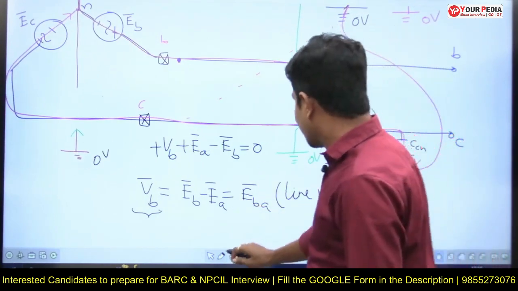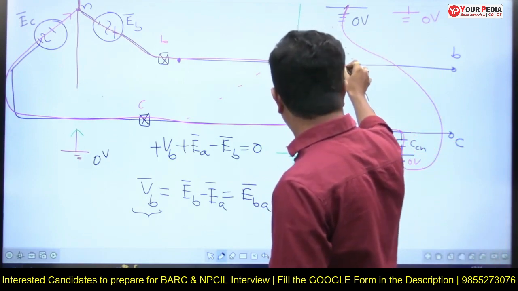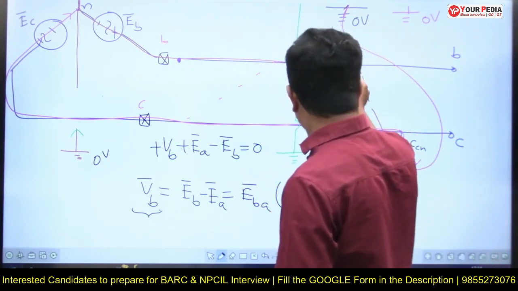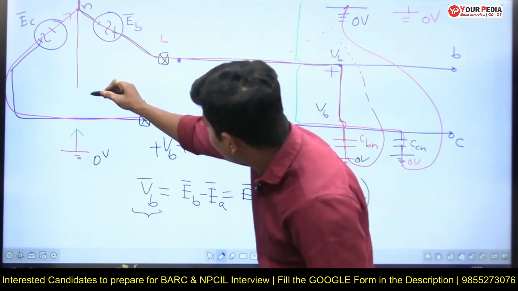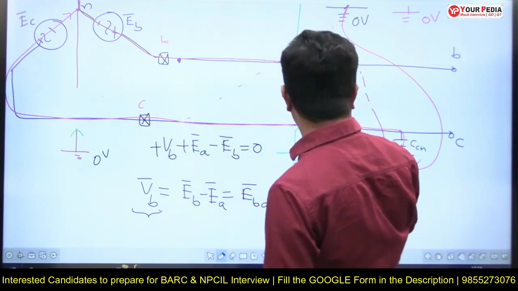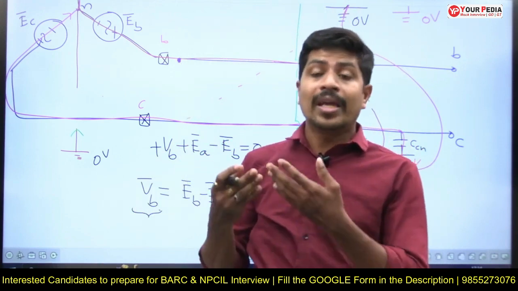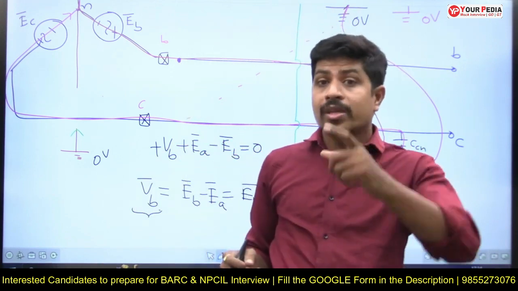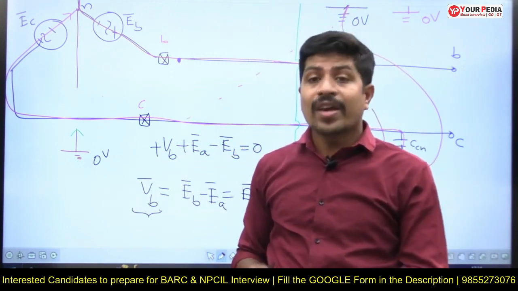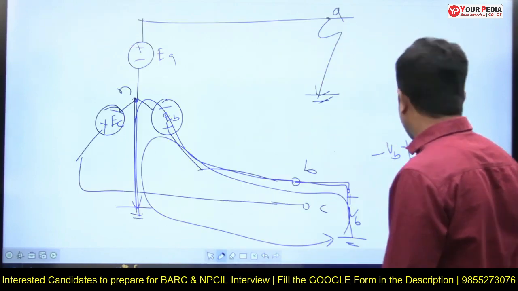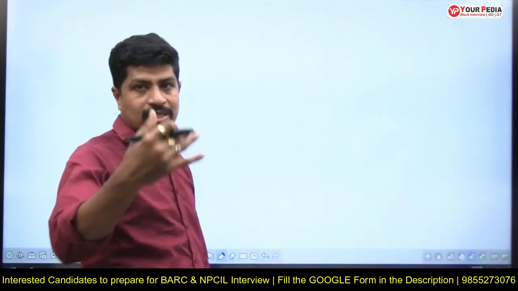Right? See, previously I wanted VB here. Yes, this voltage. I can't go this way because it is an open circuit here. Therefore, I moved through the other way where there is a closed path. Either way, you are going to get phase voltage equal to line voltage. If phase voltage is equal to line voltage, what happens? Then the next question they may ask you is, what happens if phase voltage rises up to line voltage?